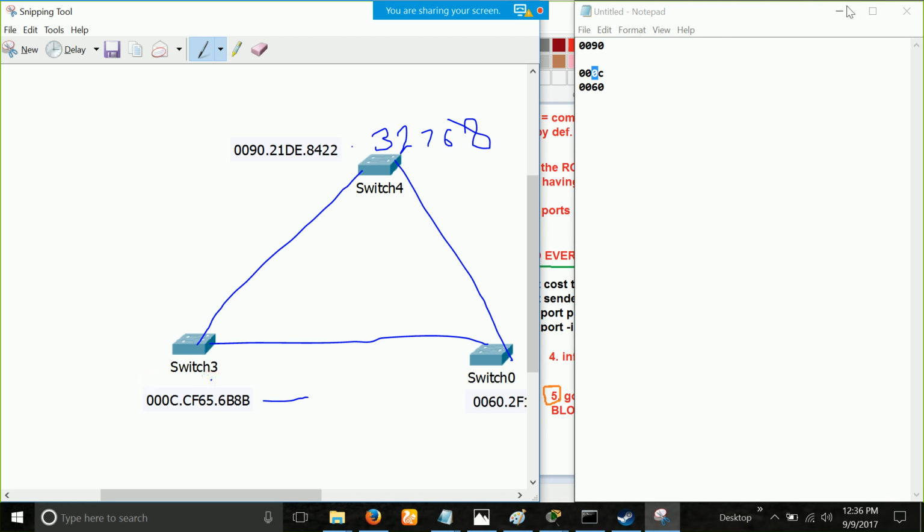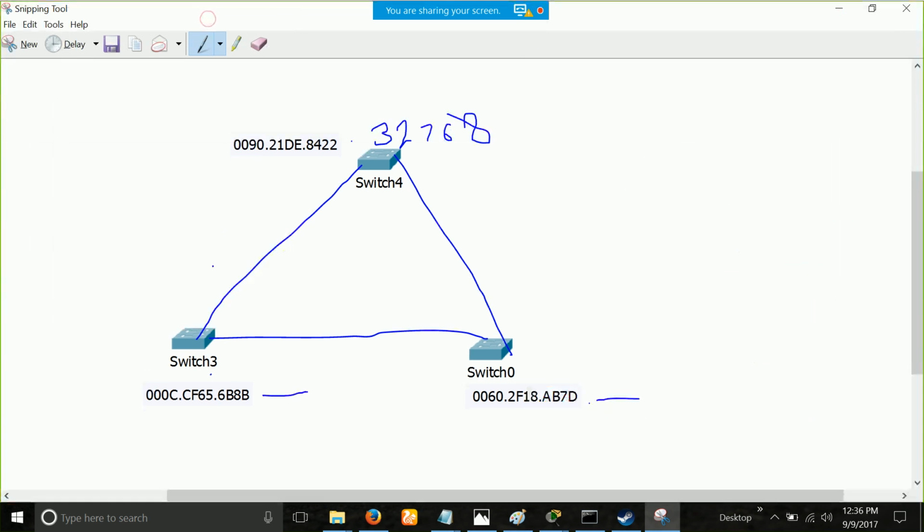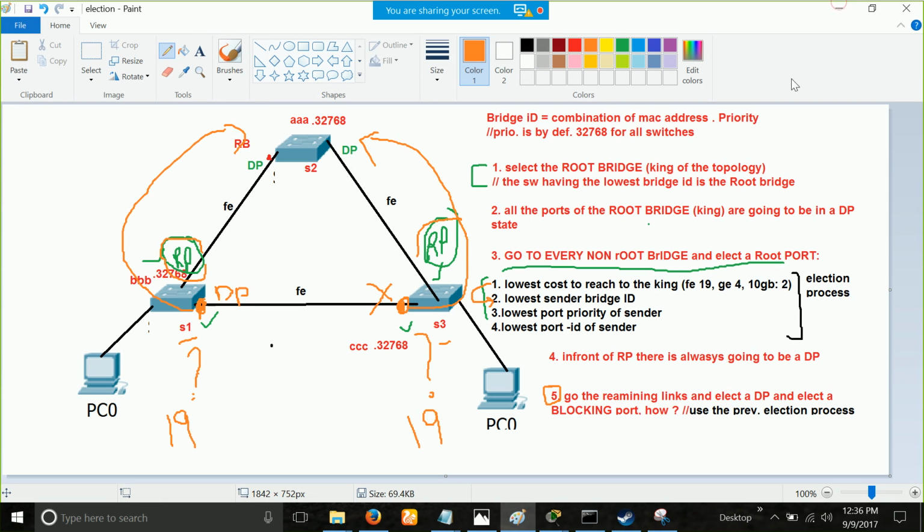Okay, now you can continue the election. Your switch 3 is the root bridge. Because see, if you get the root bridge wrong, afterwards every step will be wrong. Switch 3 is your root bridge. Now you can start the election. Take help from this slide. Okay, just do it in your notebook, and afterwards I will do that, and you will just match with your result.